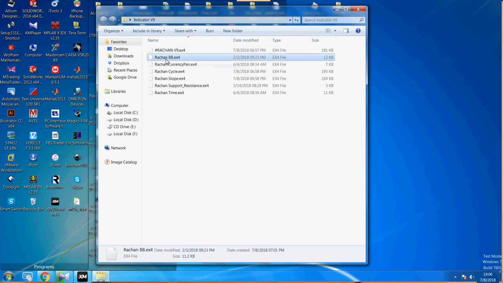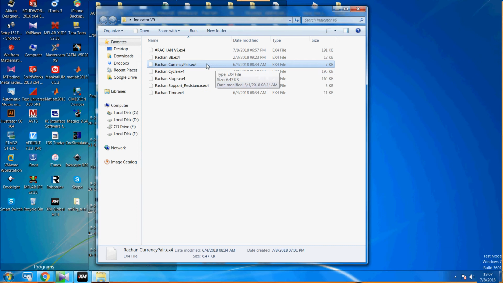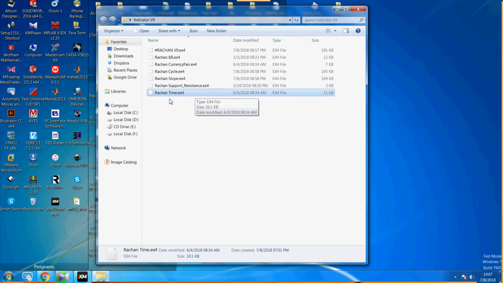Okay, for this one, Rachan BB is sub indicator 1. Rachan currency pair shows only the name of the currency pair, and Rachan time shows only the time, the counter or time here.